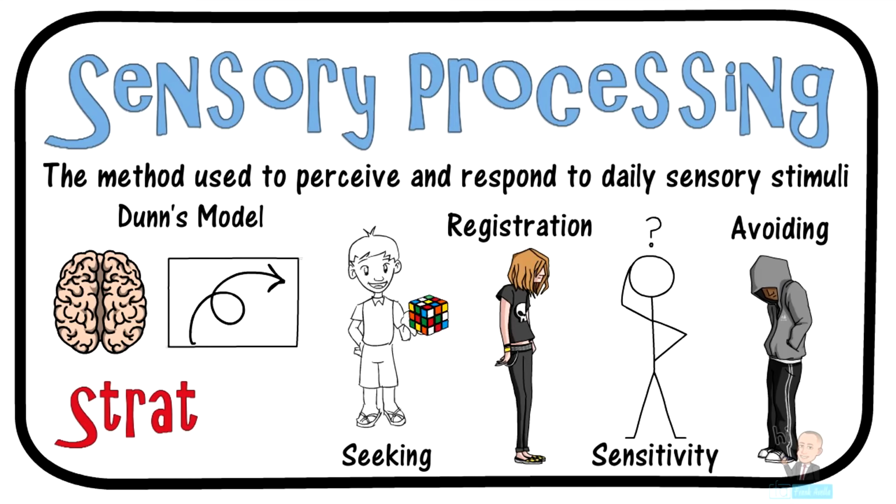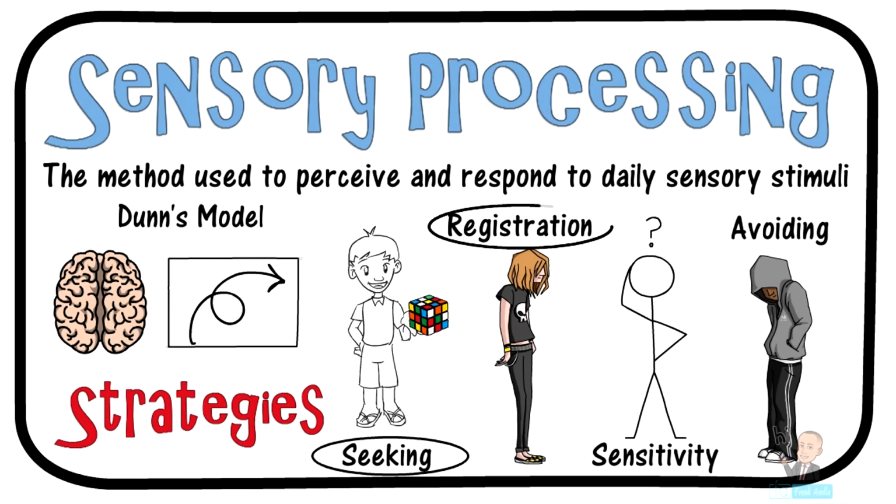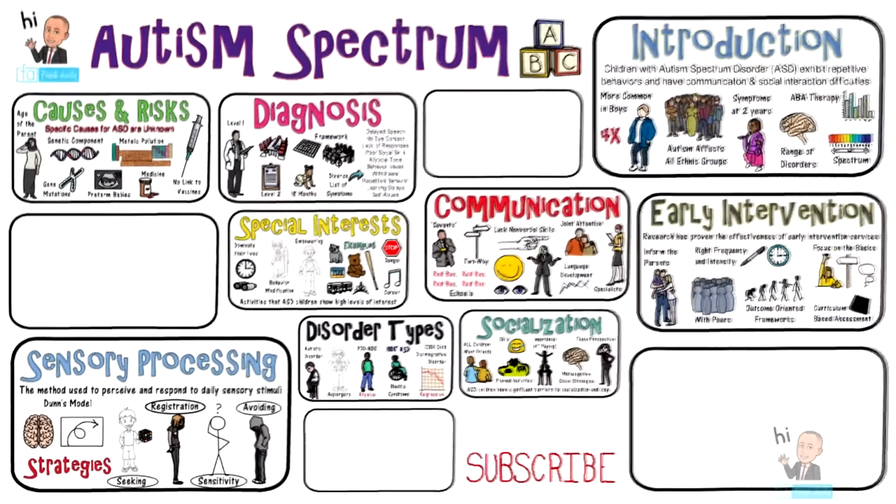Now, I'll quickly give some strategies for interacting with each type. With seeking students, be careful bringing new things into the classroom as it will take their attention. With low registration students, you must be very clear, direct, and animated with them. Working with sensitivity children, you don't want to overwhelm them with unexpected events. And for avoiding, you can slowly and gently try and involve them in more and more activities.